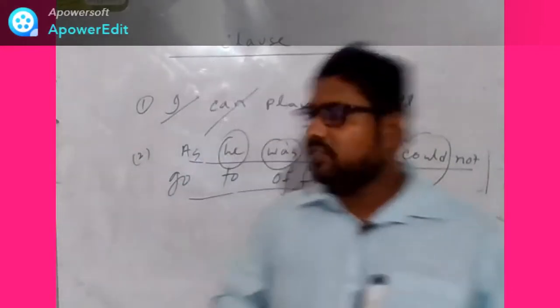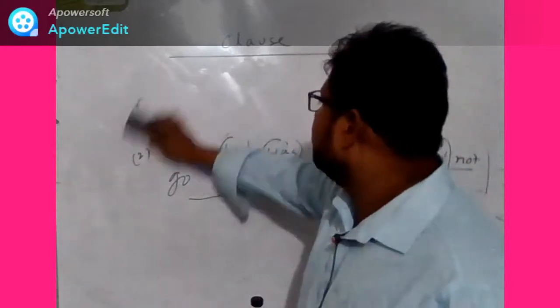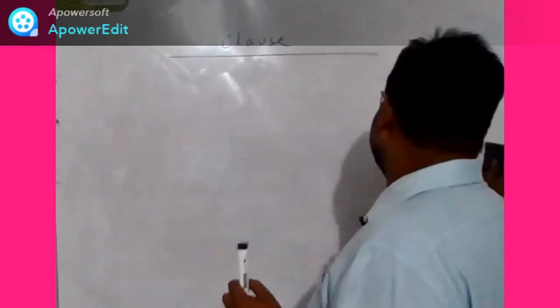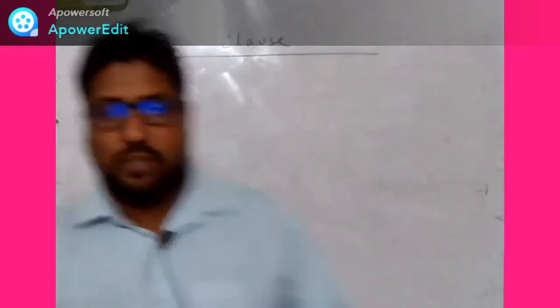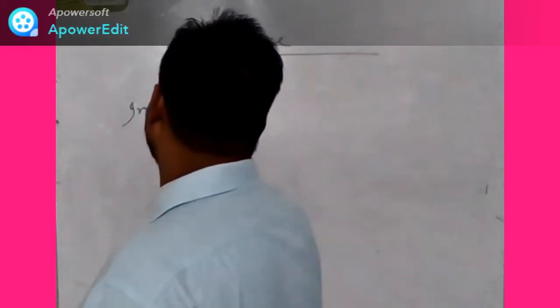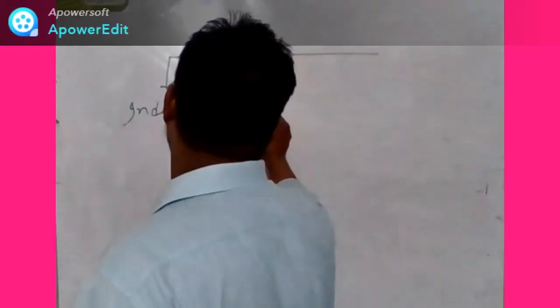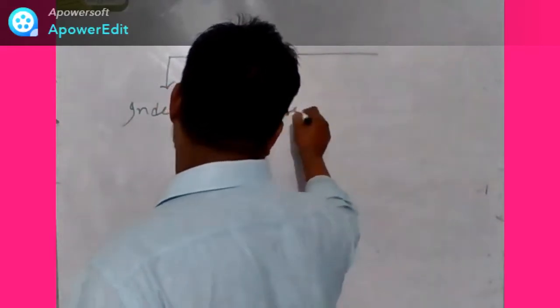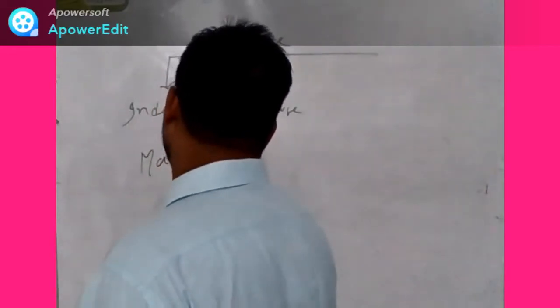Now we should discuss the kinds of clause. Dear students, there are mainly two kinds of clauses. What are they? One is the independent clause, or main clause.